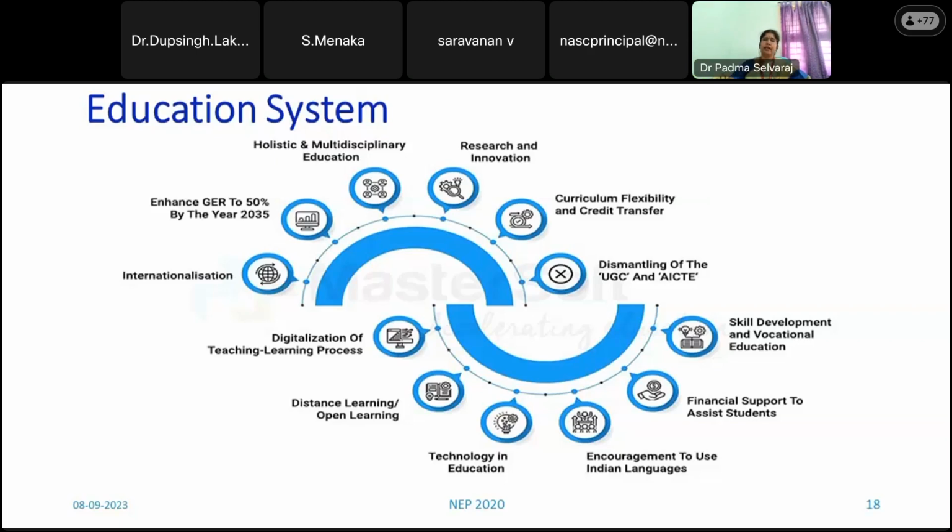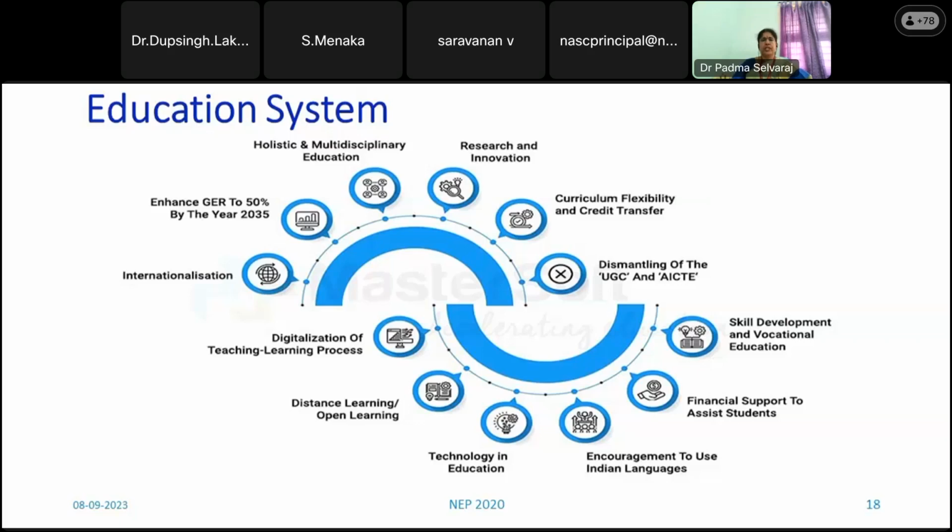And holistic and multidisciplinary education. And we have to increase the gross enrollment ratio. That is for higher education. For school education, we have seen how the dropouts are reduced. Comparatively, after higher secondary education, students coming to college education, the basic level of education, that is the undergraduate degree, is also lacking. So many dropouts are there. And internationalization.